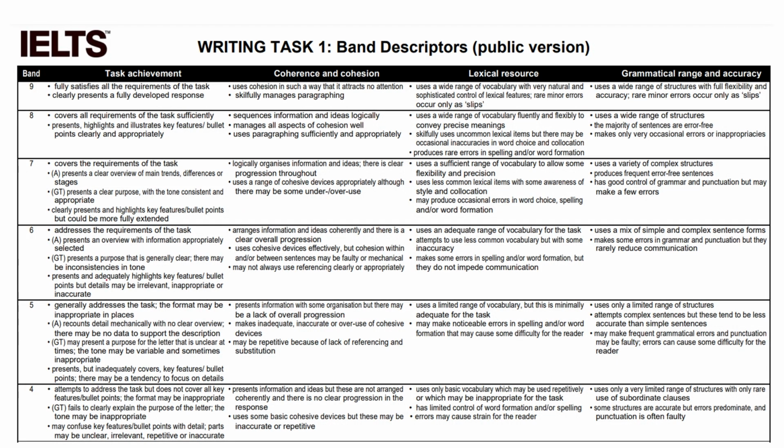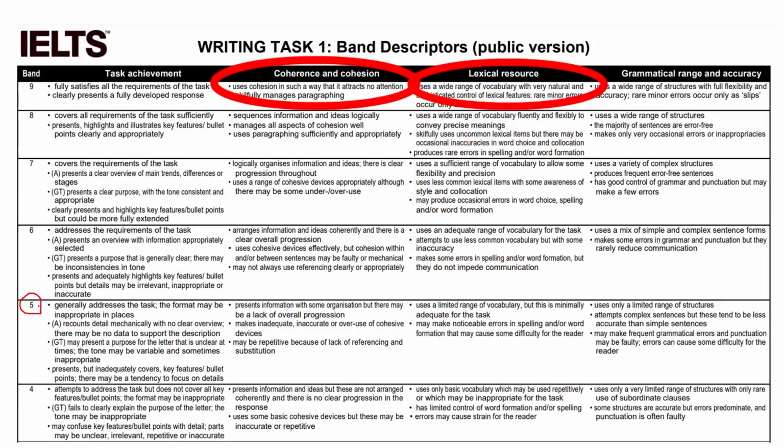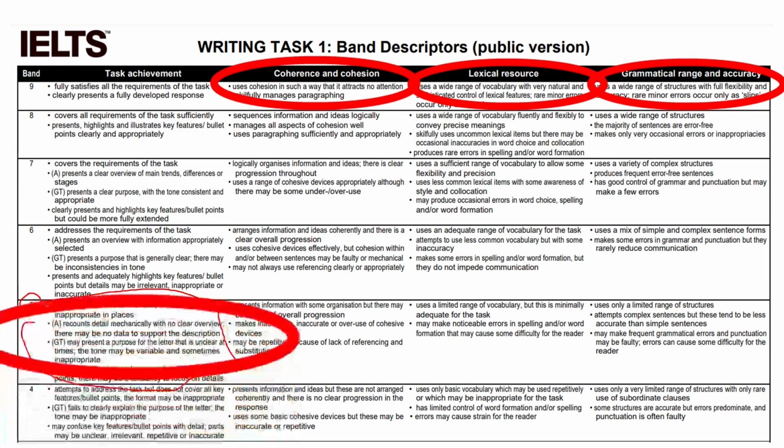So, say for example, I don't have an overview. That might put me at a 5 here. I could be at a 9 for coherence and cohesion, or lexical resource, or grammatical range and accuracy. I can be at a 9 for all those, but no overview. I'm going to stay at a 5 for task achievement. That's really going to bring down my score.